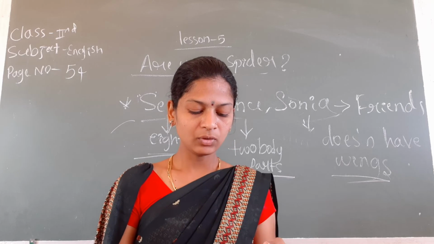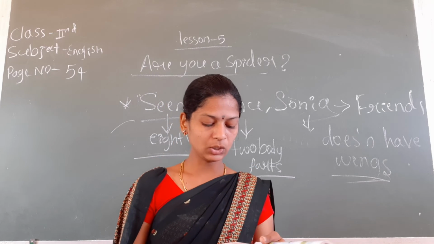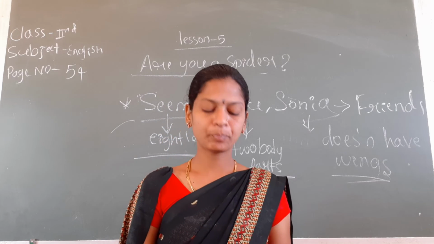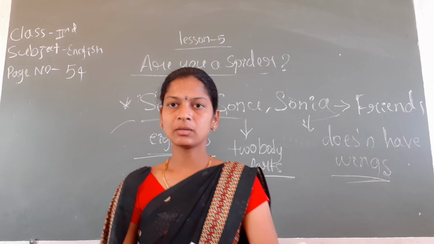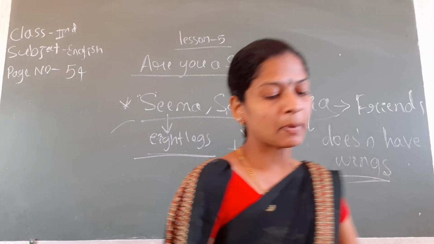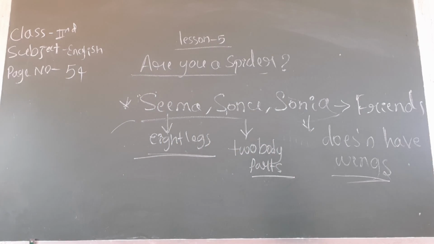Now we would find a spider. Finally, all of them found a spider. A spider has 8 legs and 2 body parts but doesn't have wings.